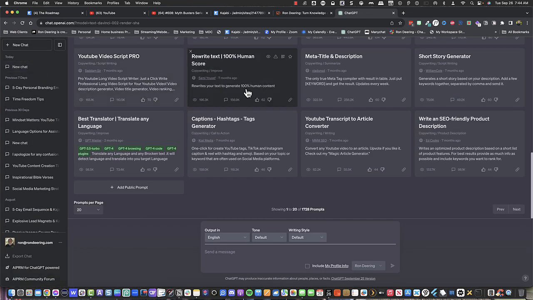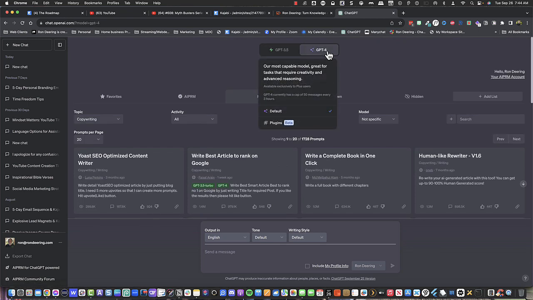It'll jump me into a new chat, and I like always using GPT-4. So this is the most current one. Currently it has a cap of 50 messages every 3 hours. That's fine, okay? GPT-3.5 is available to free and plus users. GPT-4 is exclusive to plus users. So when you upgrade to be a plus user, then you get ChatGPT-4. Another reason why, okay? If you learn to talk to ChatGPT in a way that you would talk to anybody else, like you were asking me a question, you're going to get better results, okay?